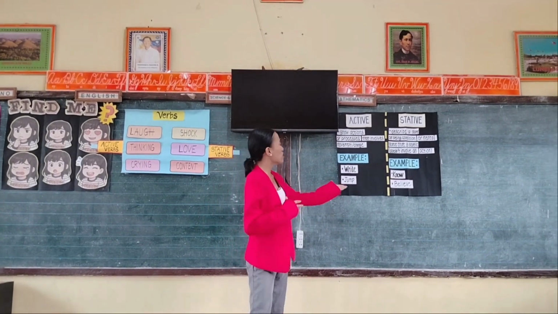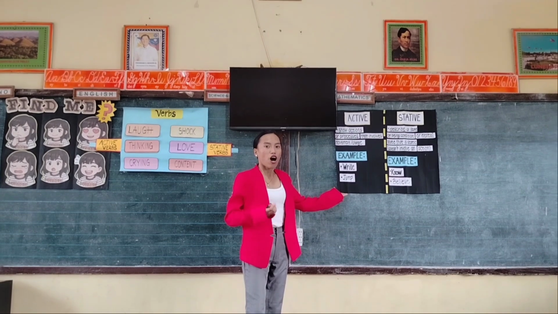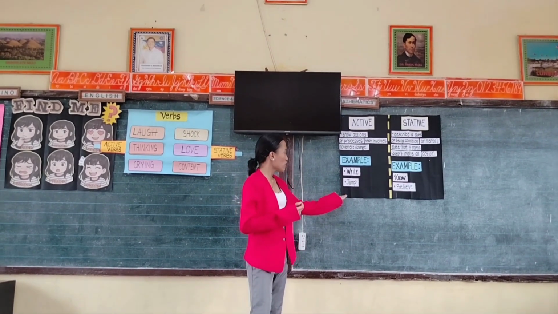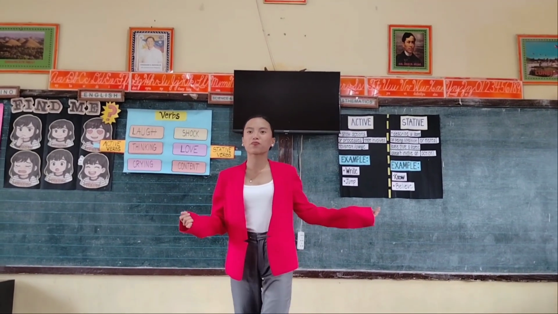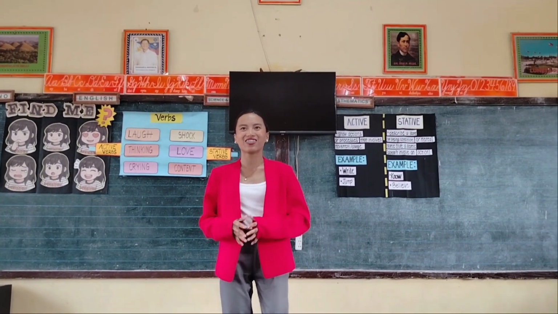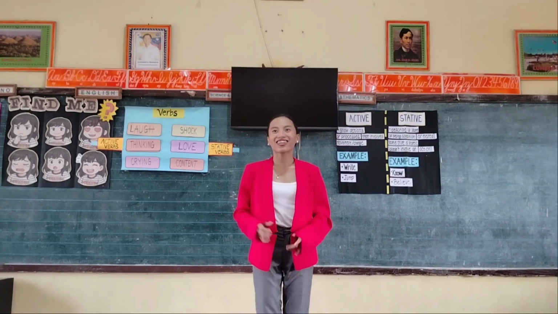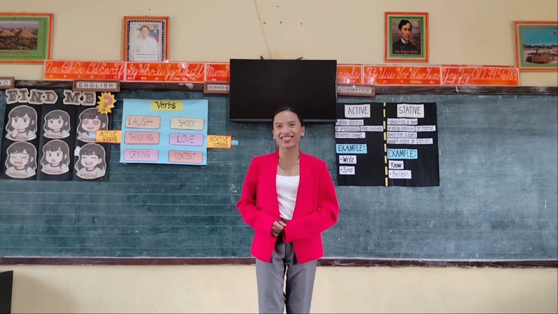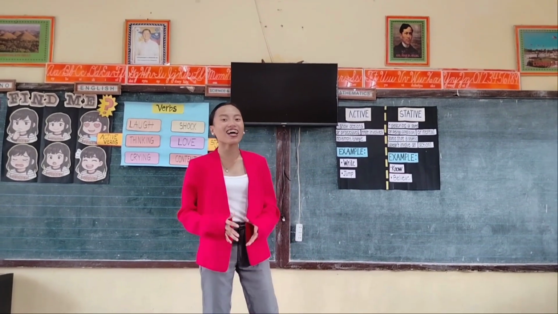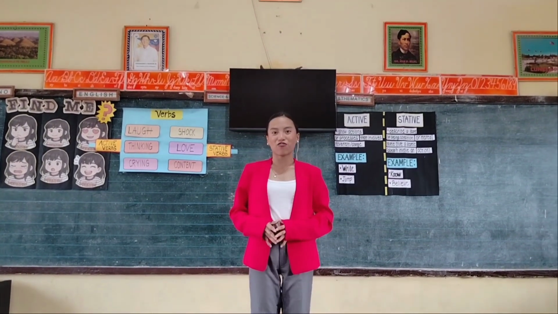Now for the word jump, I want you to explain and give me an example of an active verb using the word jump. Mr. Jaime, correct. The cat jumped over the fence. Now that you understand active verbs, do you have any clarifications before we proceed to stative verbs?